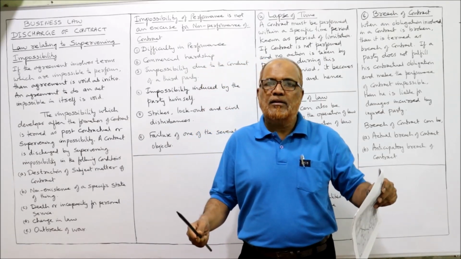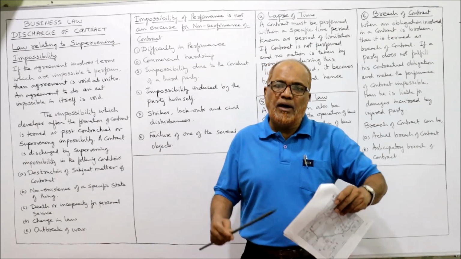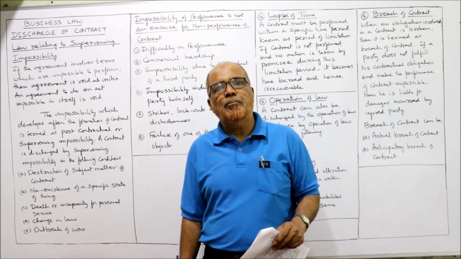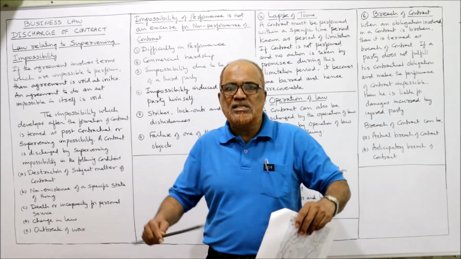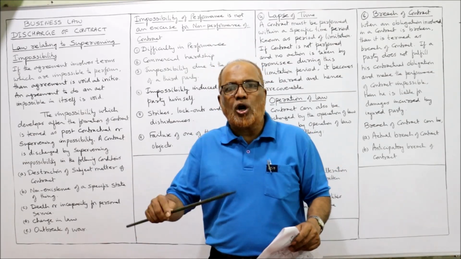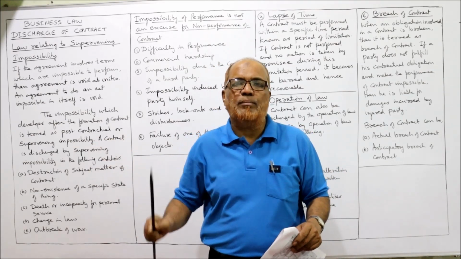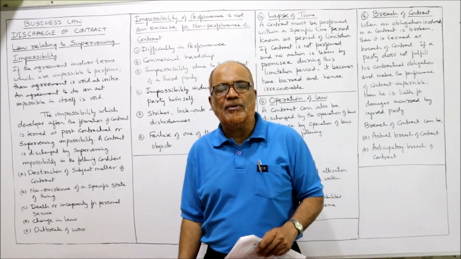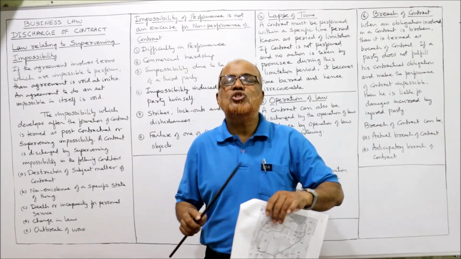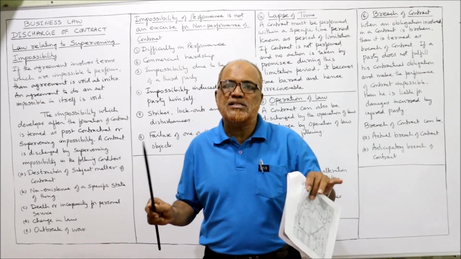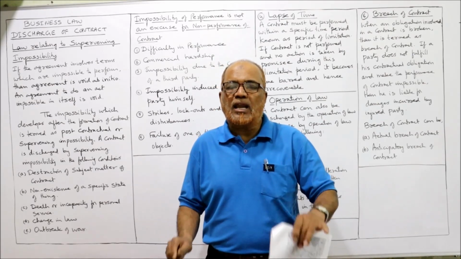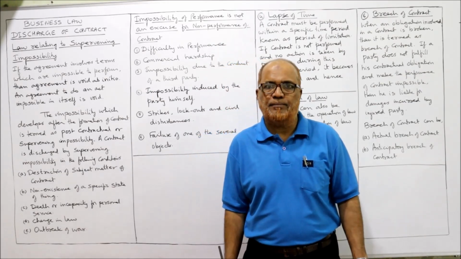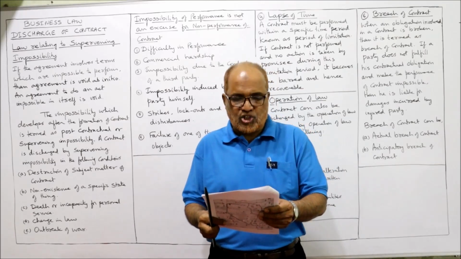All of a sudden, there was a fire in the wine shop and the complete wine was destroyed. Now the event is not completely impossible. It is difficult but possible. The shop owner can procure the bottles from somewhere else and supply them to the customer. So the law says the event is not completely impossible, it is difficult. So the rights and obligations of the parties will not be affected. The contract will not be discharged.